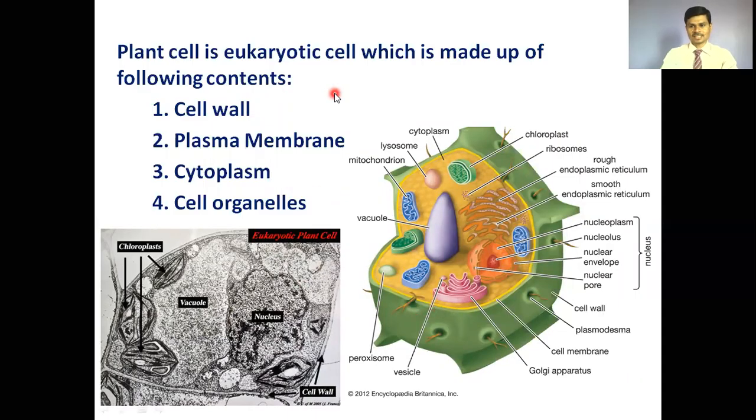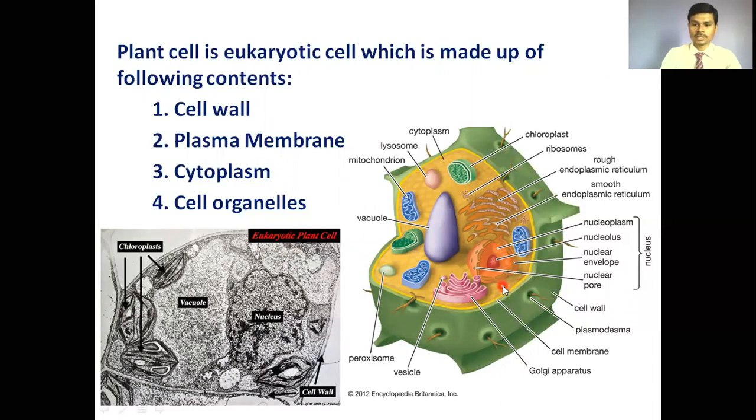A typical plant cell is also a eukaryotic cell, which is made up of the following parts. The outer cell wall, shown here in green. Then this yellow colored strip we can see here is called the plasma membrane, or another name is the cell membrane. It is also selectively permeable.